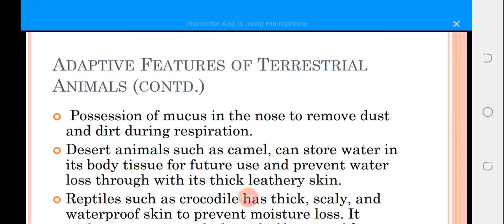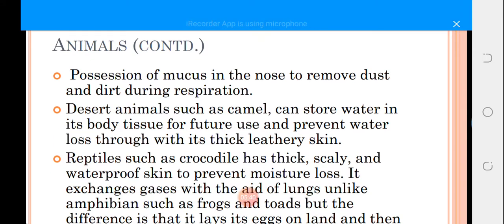We have mucus in our nose sometimes as a result of dust and dirt during respiration. Another adaptive feature is that desert animals such as the camel can store water in their body tissue for use and prevent water loss through their thick leathery skin. So that's for the camel. They can store water.